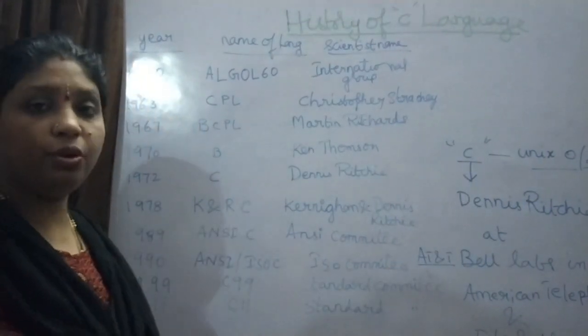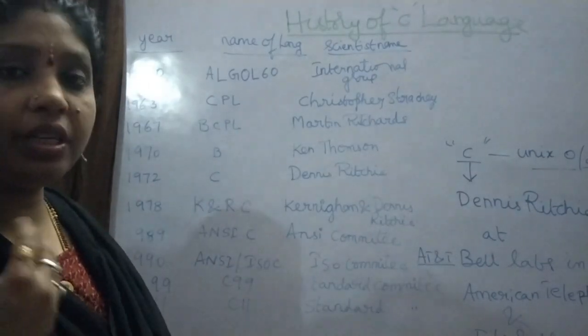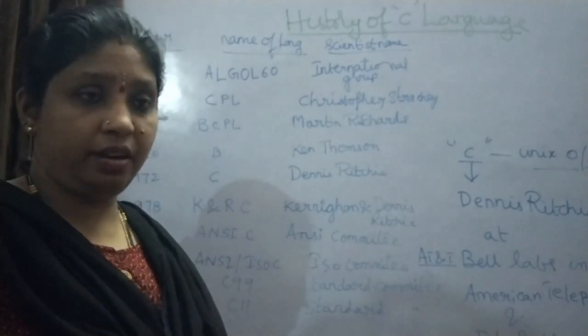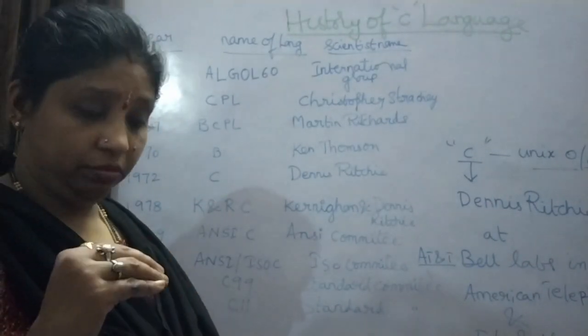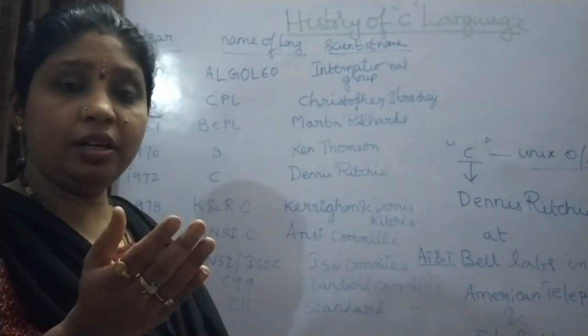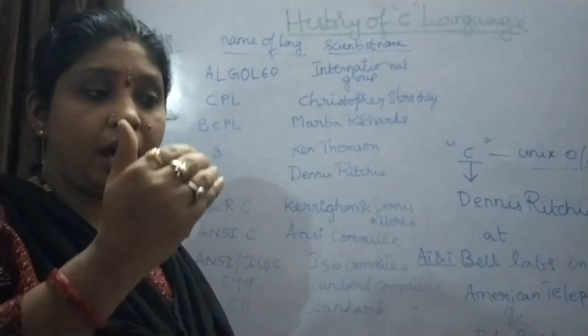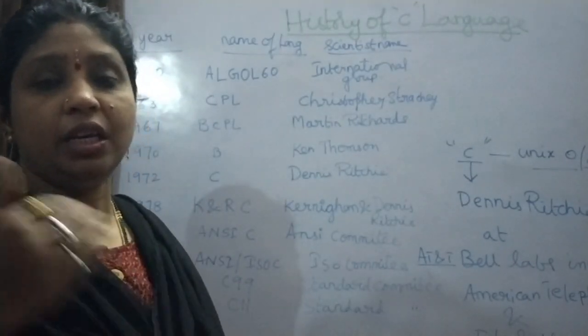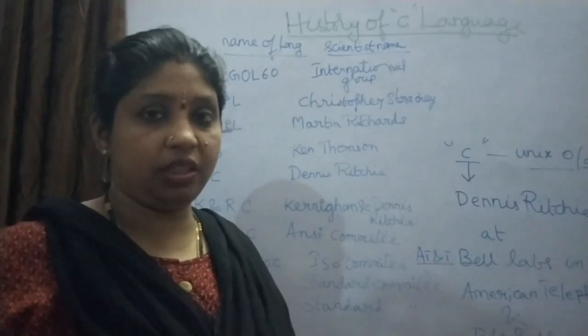Now first of all we need to know how this C language came into existence. Before C was created, many languages were created, and from those programming languages C language came into existence.